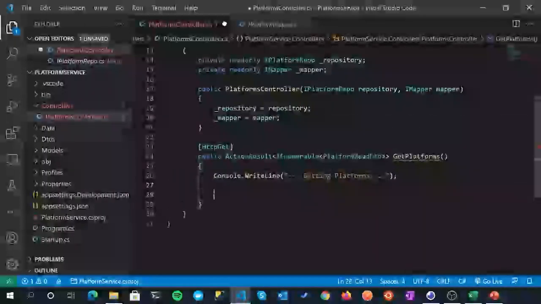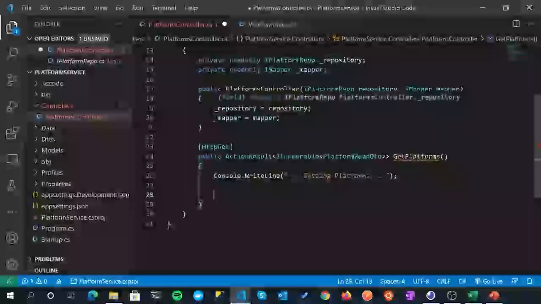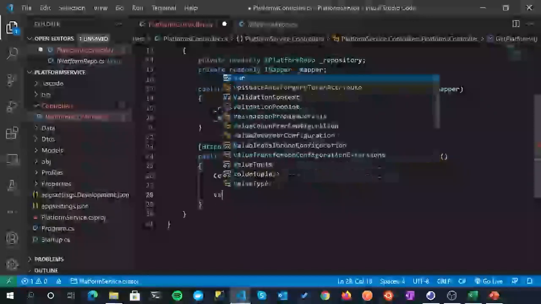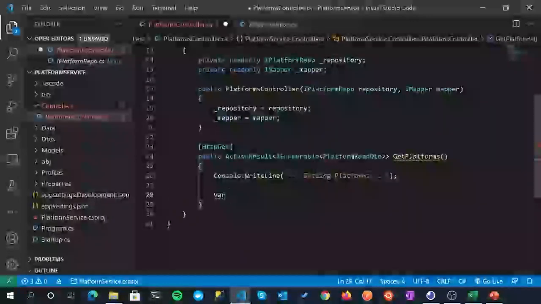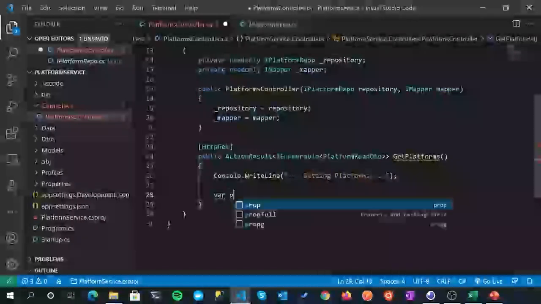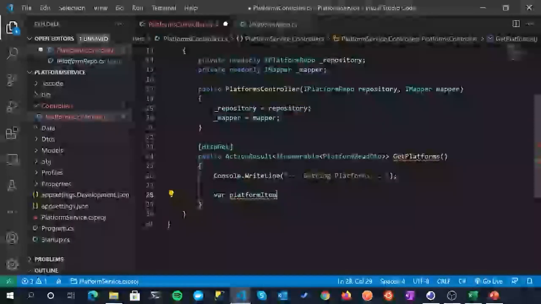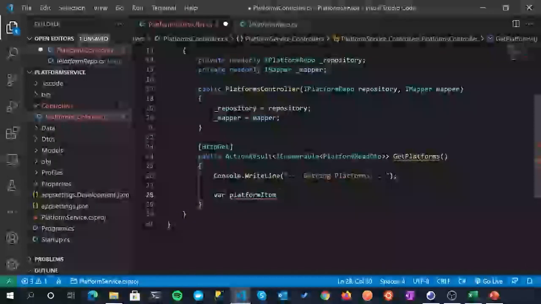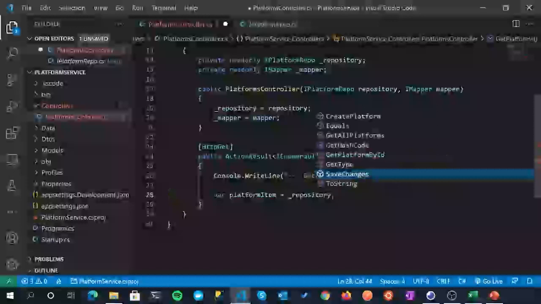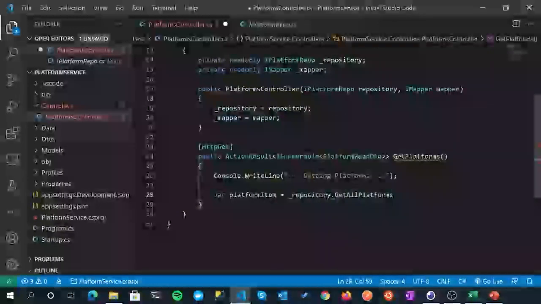All right. So we now want to make use of our repository to go in and pull back the platforms that we want. I'm going to create a variable that will contain the returned result set from our repository method. So platformItems, and this is going to be an enumeration of platform models that our repository returns. We'll make that equal to our repository, and we want to get all platforms, and we'll just do that.